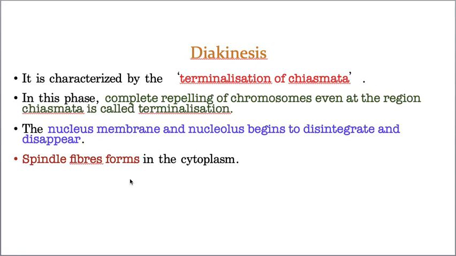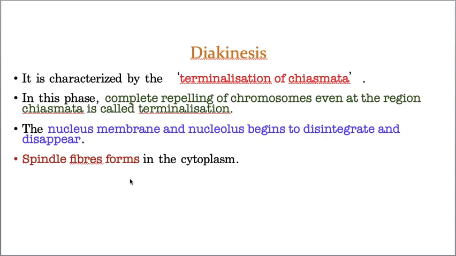Now let us take a very quick recap of leptotene. In leptotene, first condensation takes place so that chromosome formation occurs, and they are arranged in the form of a bouquet in animals. So leptotene is characterized by condensation of the chromosomes. The next one is what?